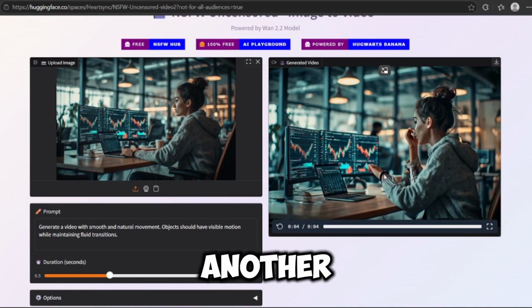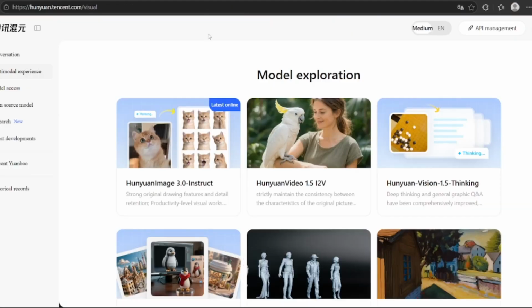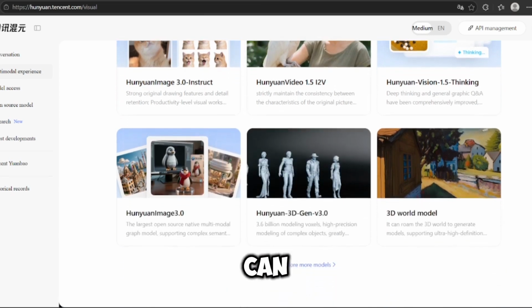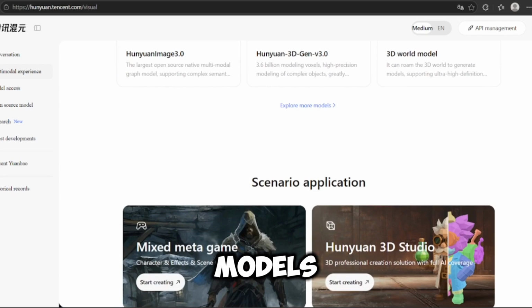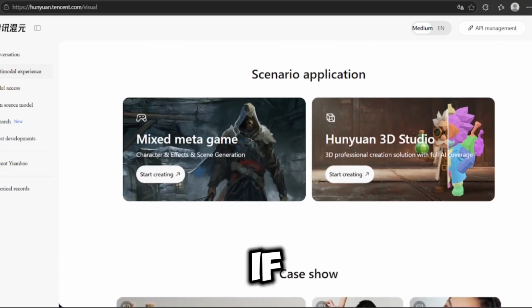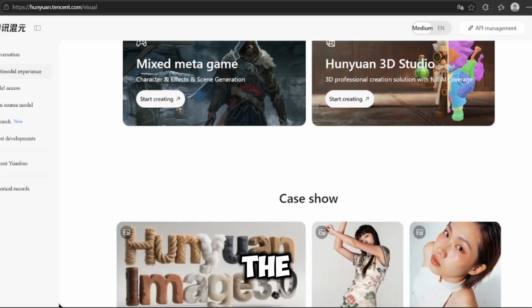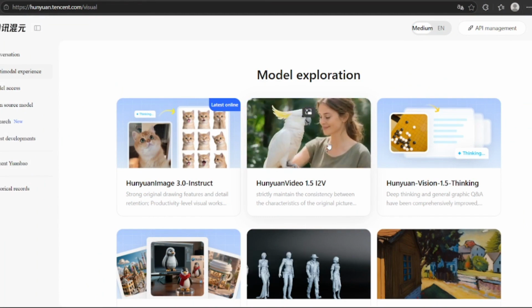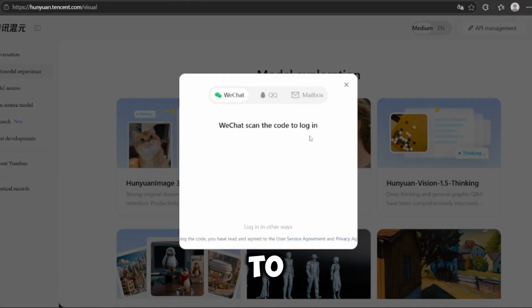Now, let's move on to another tool I really want you guys to see. This one is a Chinese-based platform, but you can easily switch it to English so you can understand everything. Here's the interface. You can see it offers different models and video styles that you can experiment with. Now, if you're looking to test the video generation feature, you'll see something like Video 1.5 here. Just click on it and wait for it to load.